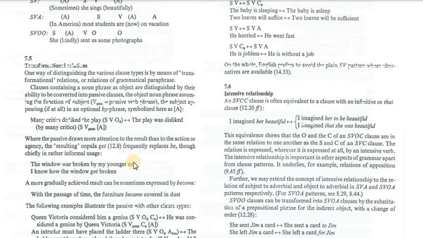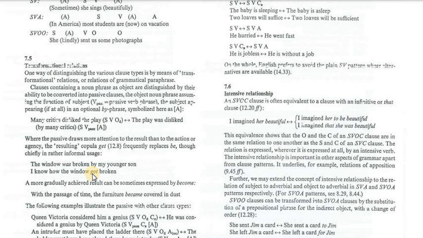When we say the window was broken by my younger son, or I know how the window got broken, here, when I use got broken, I focus directly on the result, that the window now is broken. So I use got if I want to focus on the result rather than the